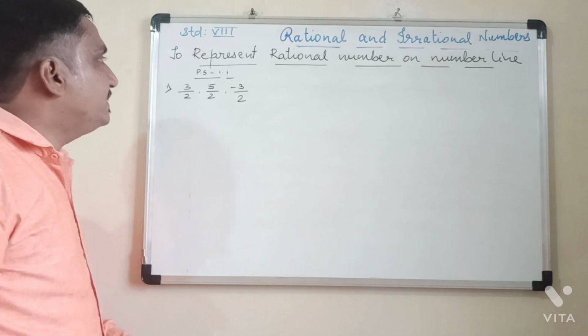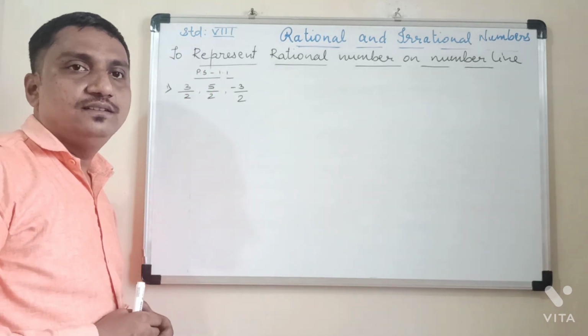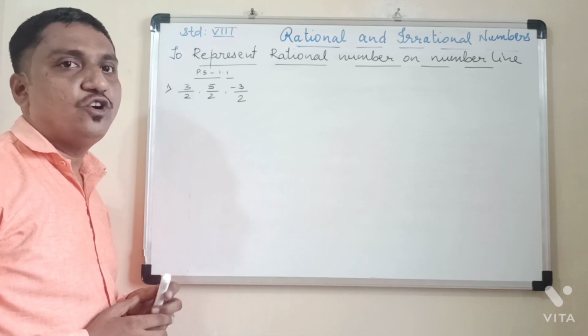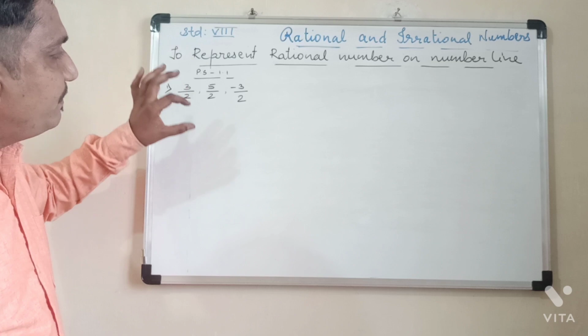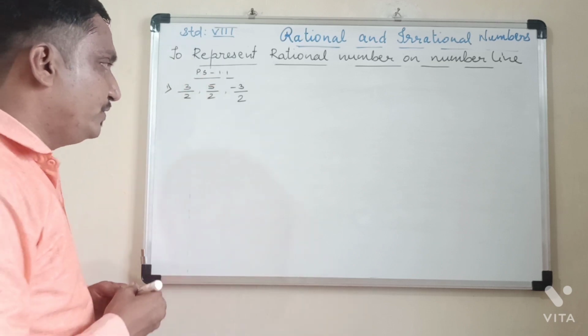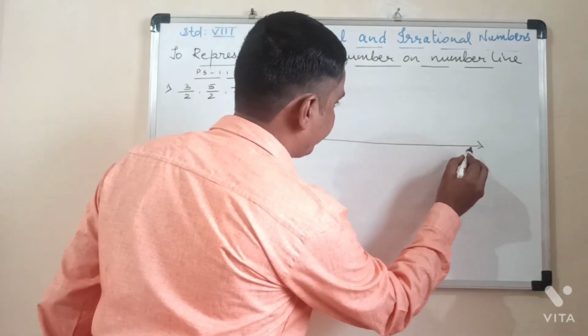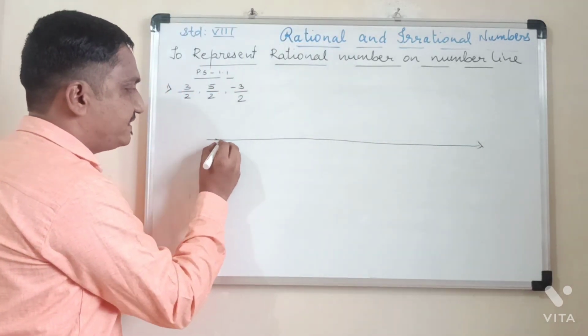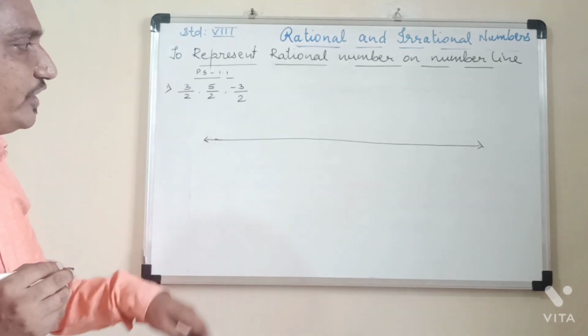Now we begin with practice set 1.1 and the question is represent the given rational numbers on number line. So first one we have is 3 upon 2, 5 upon 2 and minus 3 upon 2. So first thing we will draw a number line. You have to draw it with scale and pencil. Here I don't have equipment with me, therefore I am drawing it like that only.